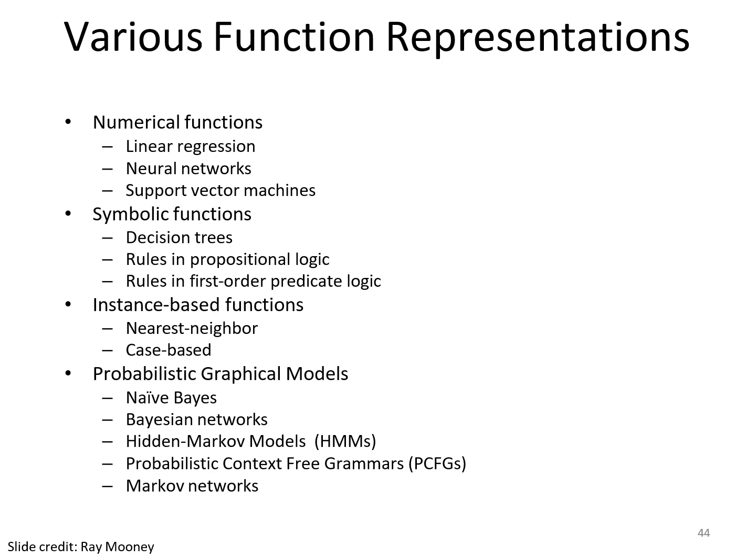It could be like taking decision trees, rules in propositional logic, and rules in first-order predicate logic. So these are all symbolic functions whenever we need to analyze our data. And then instance-based functions: nearest neighbor and case-based models. And probabilistic graphical models: Naive Bayes, Bayesian network, hidden Markov model, probabilistic context-free grammar, and Markov network. So these are all the various important functions for our algorithm part. So we want to choose the correct method, and that is very important.